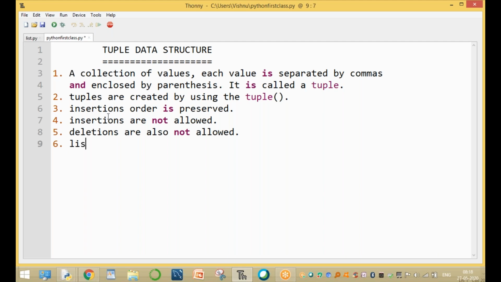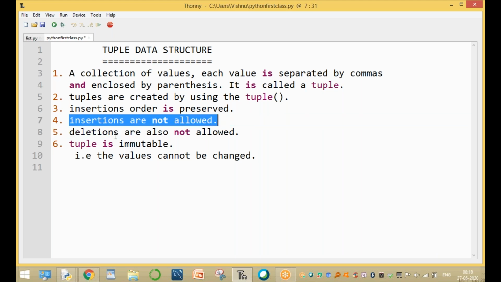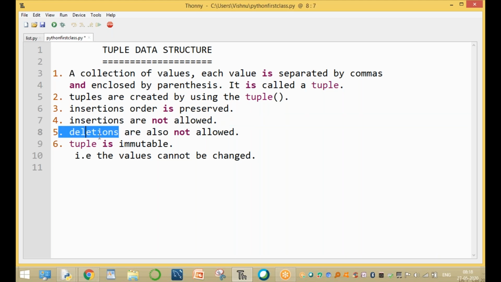And the sixth point is that a tuple is immutable. Immutable means the values cannot be changed. That is the major difference between the list and tuple. In a list, insertions are allowed and deletions are allowed. But in a tuple, insertions are not allowed and deletions are not allowed.